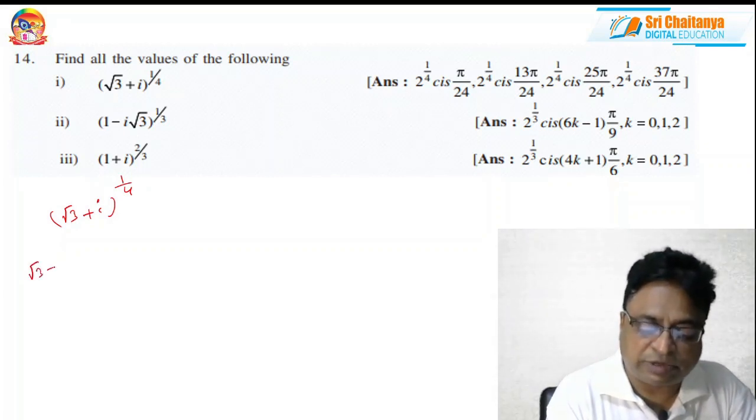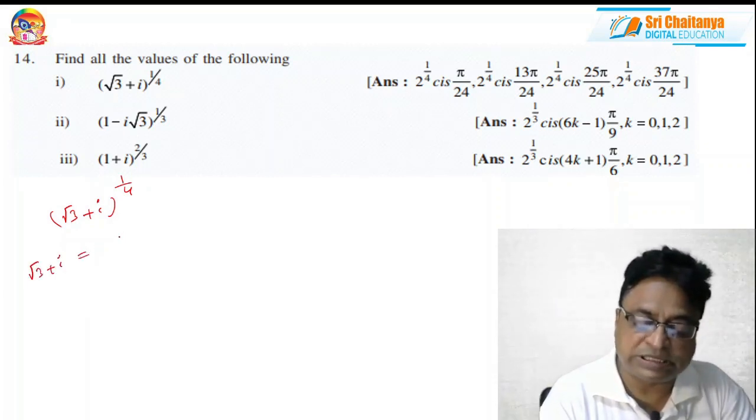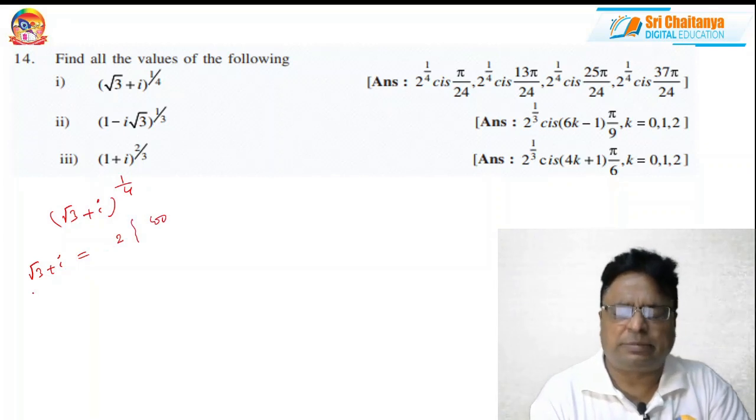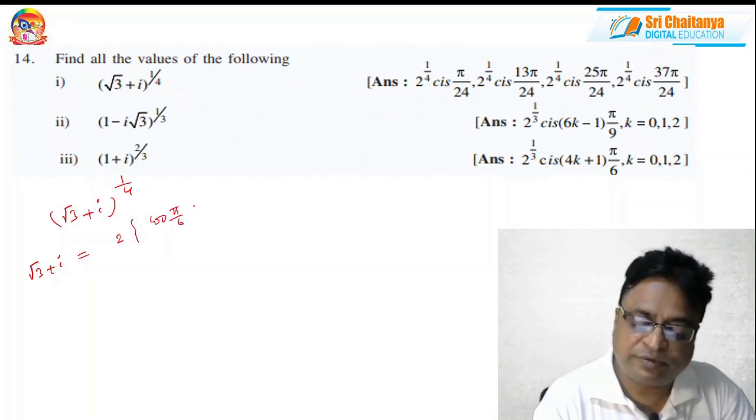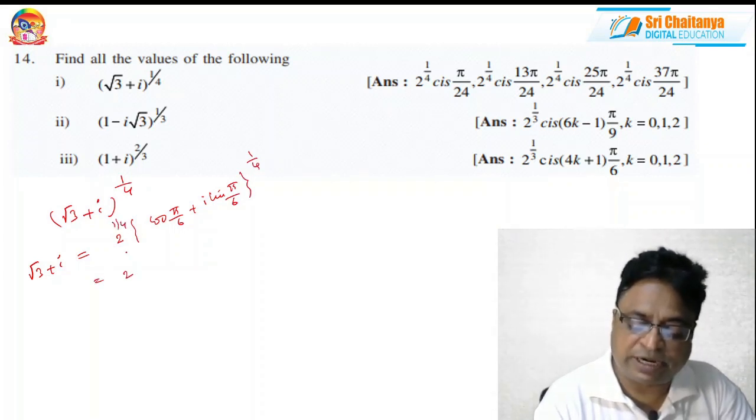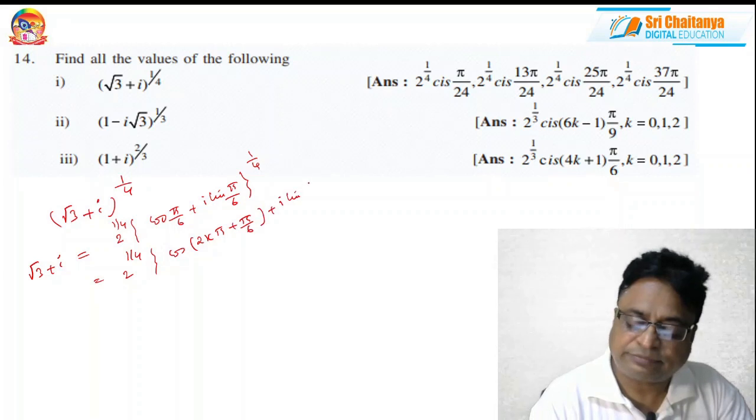Again, what I am doing is writing root 3 plus i in modulus amplitude form, that is 2 into cos pi by 6 plus i sin pi by 6, whole power 1 by 4. Of course, 2 power 1 by 4. So again, what I am doing is writing cos 2k pi plus pi by 6 plus i sin 2k pi plus pi by 6, whole power 1 by 4.